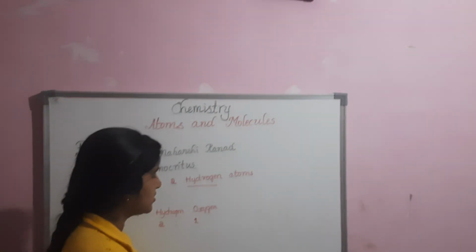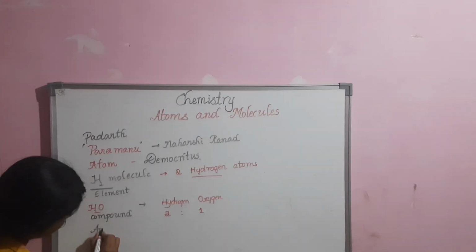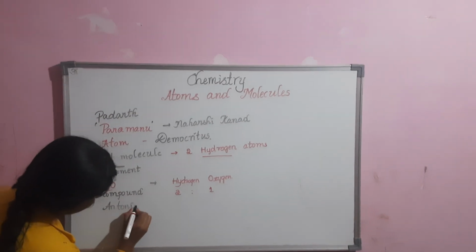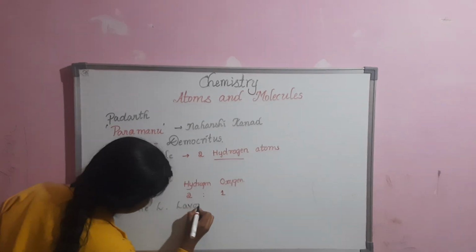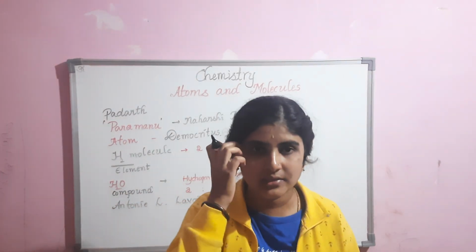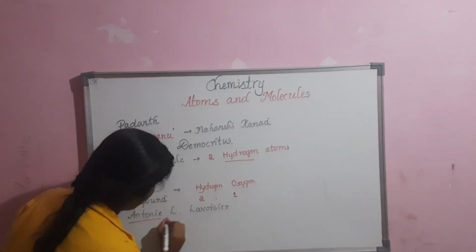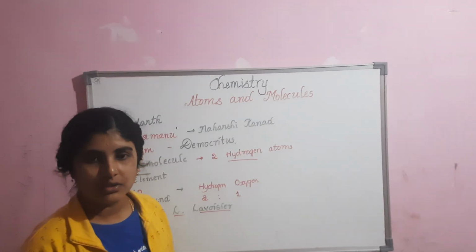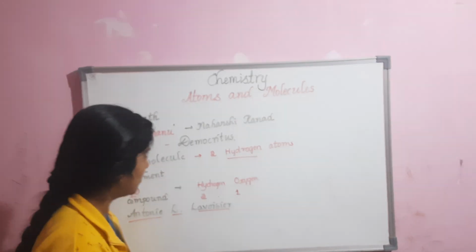Then one more very important scientist we have talked about already, Anthony Lavoisier, who gave two important laws. The first one is the law of conservation of mass.